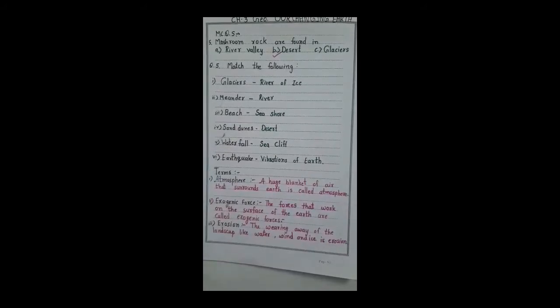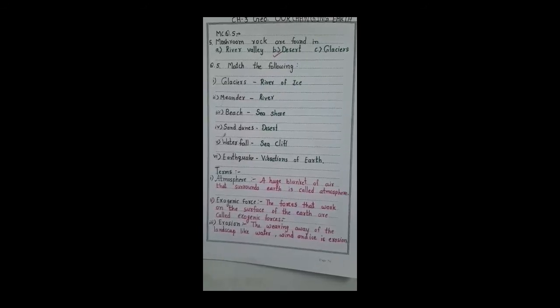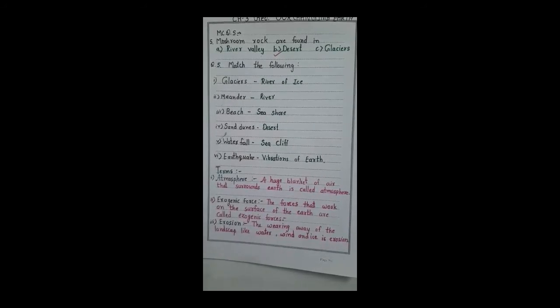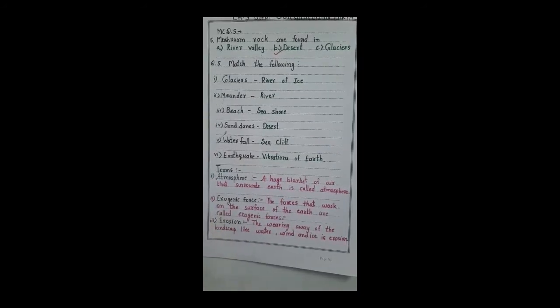Let's have the important terminology of this chapter. The first term is atmosphere. We are very familiar with this word, but you can write the definition also. The huge blanket of air that surrounds the earth from all sides is the atmosphere.